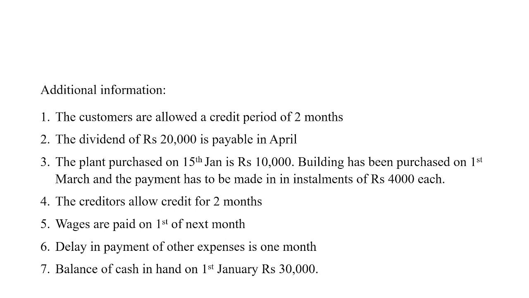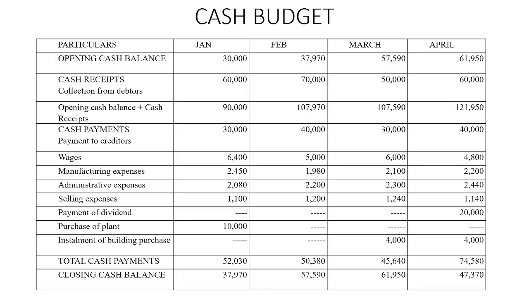Balance of cash in hand on 1st January rupees 30,000. So we require the opening cash balance. So the opening cash balance is 30,000. So with this information, let us prepare a cash budget. The columns are particulars, January, February, March and April. So we begin with the first month, that is January.